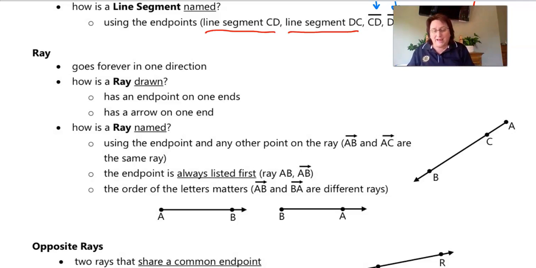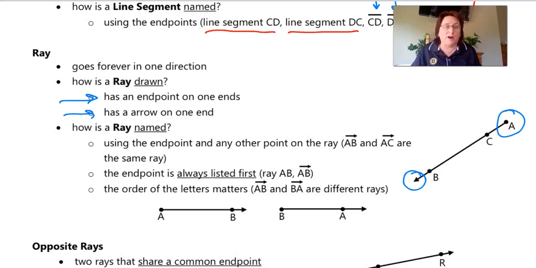Well, a ray has an endpoint at one end, which would be over here. Point A is our endpoint. And it has an arrow on the other end, which is right over here. This shows that this ray originates at point A, goes through point C, and then continues on through point B and goes on forever and ever and ever. Now, how is this ray named?